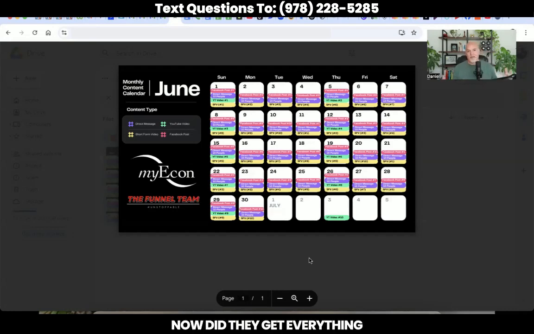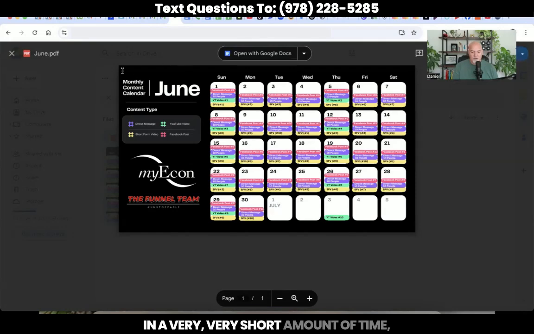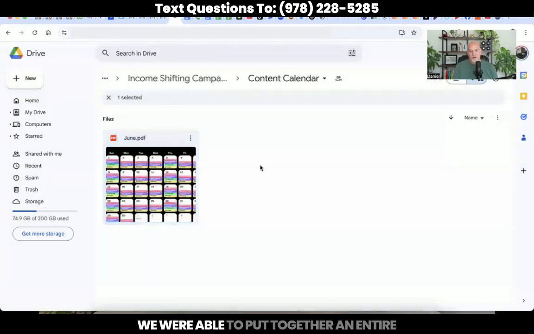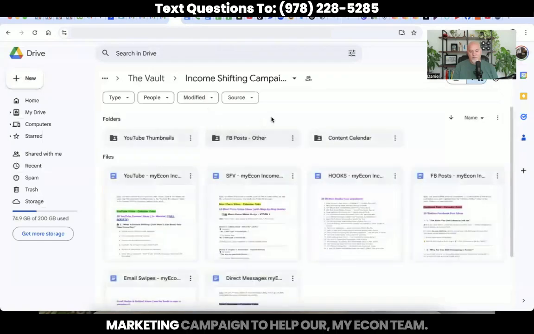Now, did it get everything perfect the first time out? No, I had to really kind of work with it a little bit and tweak some things, bend some things, shape some things. But the end result here is, in a very, very short amount of time, we were able to put together an entire marketing campaign to help our myEcon team.